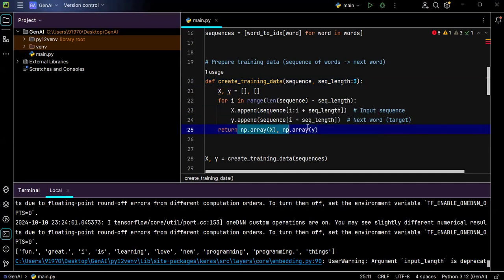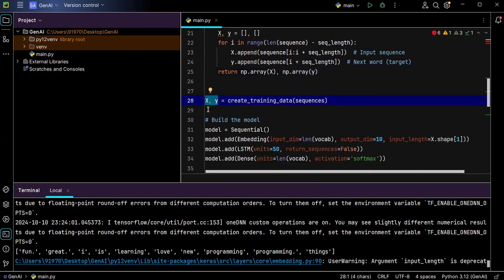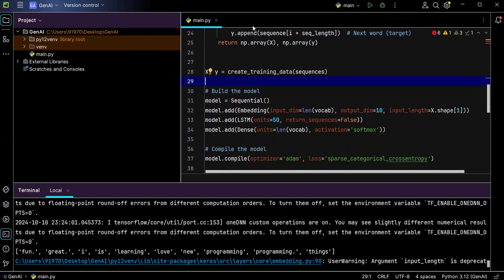Then I am returning those two. For these X values, what are the Y values, or for the given input in X, what is the next predicted value that I am storing in Y? This is the input and this is the predicted output. Those two I am returning whenever this function is called. You can see I'm storing those two in X and Y. Then by using those two, for the given X value, I'm providing this Y as the result, right? Yes. So I am training it on one model, that is the sequential model.